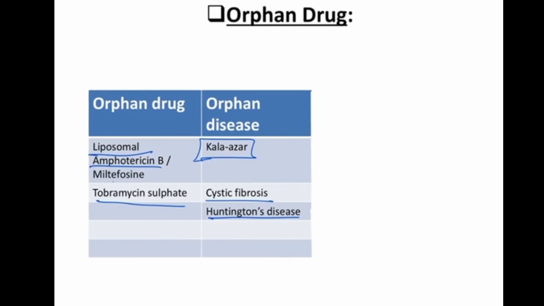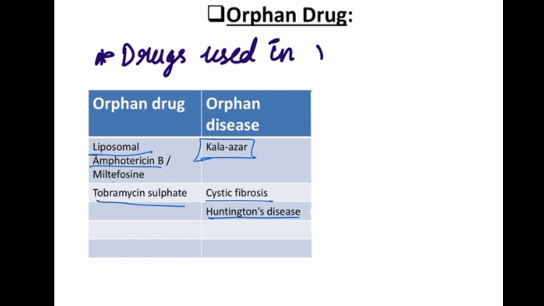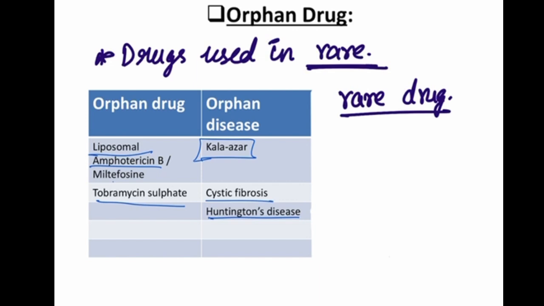Orphan drugs are the drugs used in rare diseases. For example, for kala-azar we use liposomal amphotericin B or miltefosine.